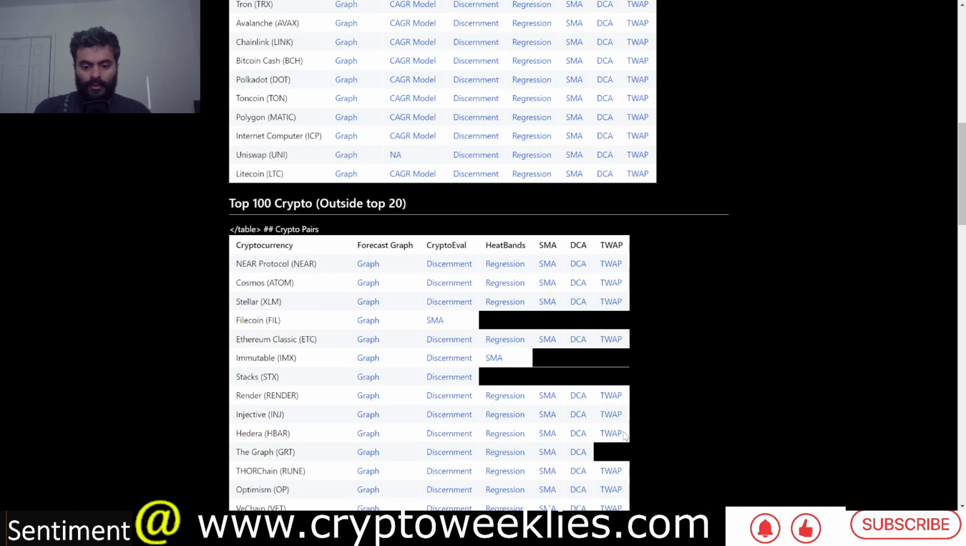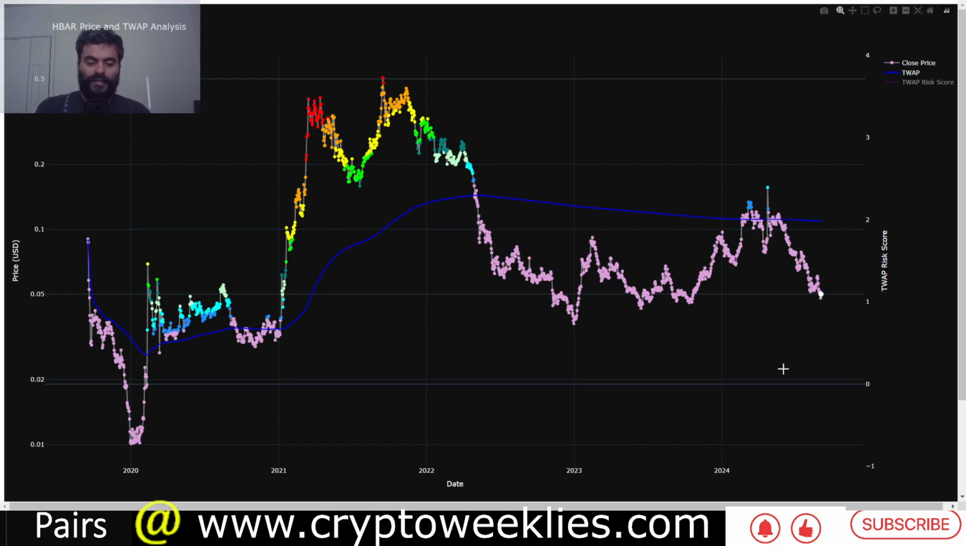So the last model for HBAR I would like to present is the time weighted average price model. The time weighted average price is used as a reference, and the color codes are calculated based on the difference between the current price and the time weighted average price at any point in time. The time weighted average price for HBAR is at around 10.9 cents. This means the price is below the time weighted average price right now, as it has been throughout most of the bear market starting May of 2022. This means if you have a longer term outlook, HBAR is in a buy zone.